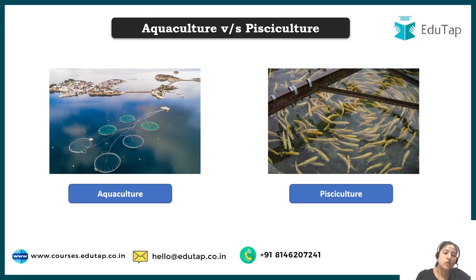See what happens in aquaculture. Aqua means water, something related to water. So in aquaculture, everything that is present inside the water is reared, cultivated and harvested. In simple terms, I can say it is the farming of water. Like you do agriculture, in which you do farming or cultivation on land, similarly if you are doing so in water, in layman language we would call this aquaculture.